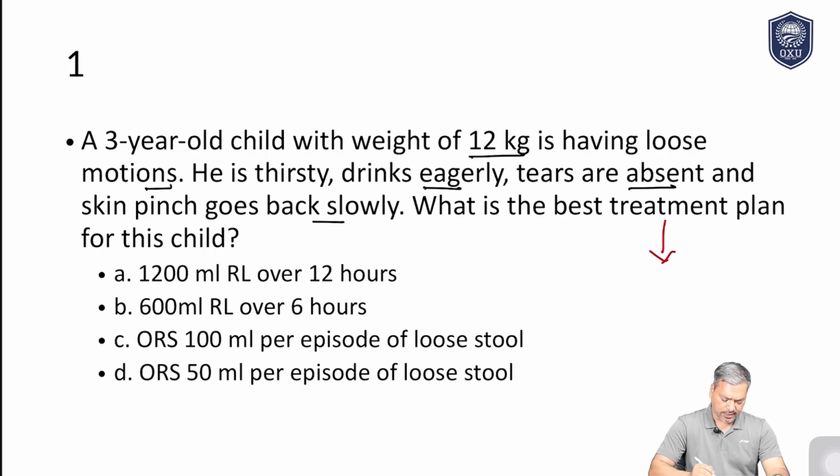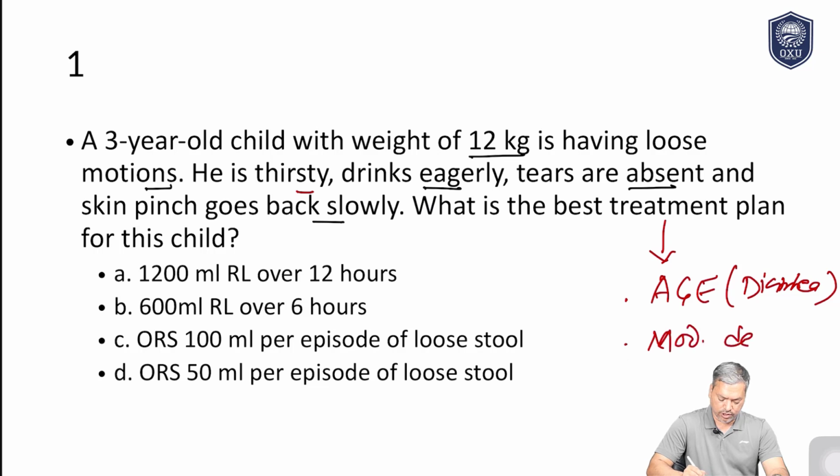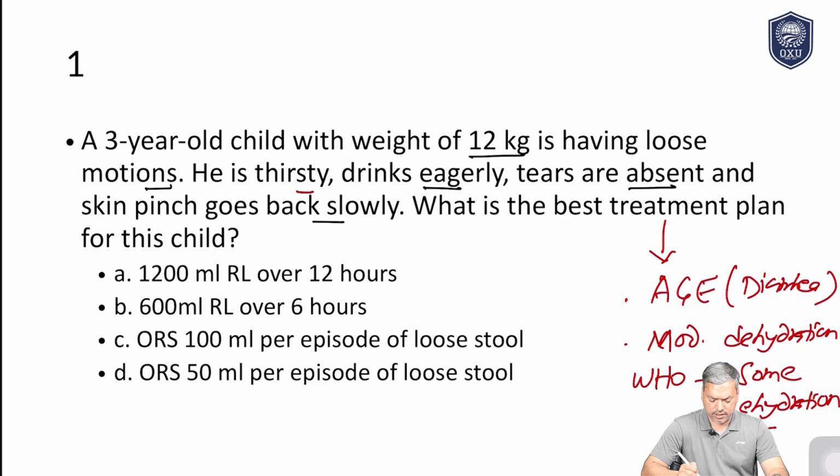Okay, see this. The child is 12 kg and 3 years old, and is having loose motion. So clear cut, this is a case of acute gastroenteritis, or you can say diarrhea. During examination, the child is thirsty, drinks eagerly, tears are absent, and skin pinch goes back slowly. So the child is having moderate dehydration, and according to the WHO classification, this is some dehydration.